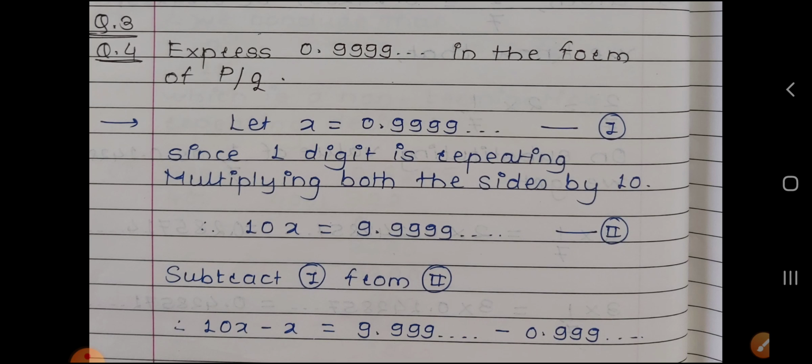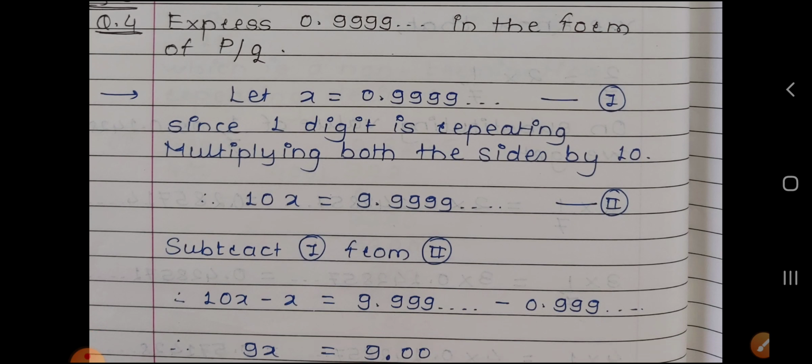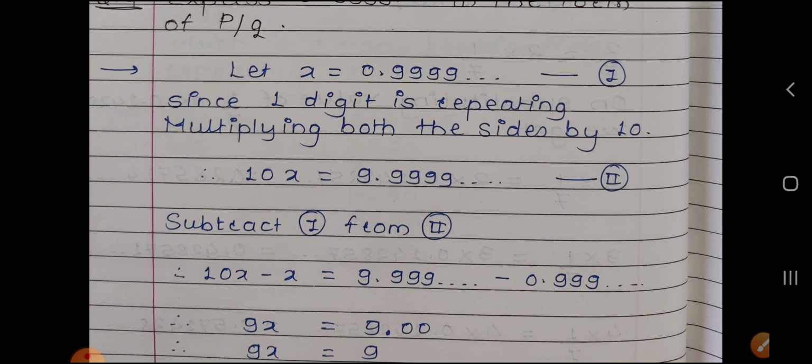Since here only one digit, 9, is repeating, we multiply both sides by 10. So we get 10x equal to 9.9999, which we consider as equation number 2. Now we subtract equation 1 from equation 2, and we get 10x minus x, which is equal to 9.9999 minus 0.9999.